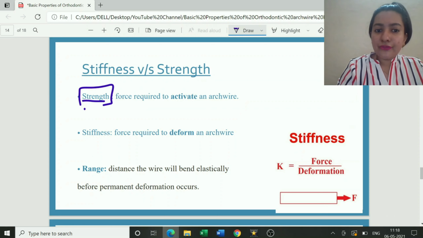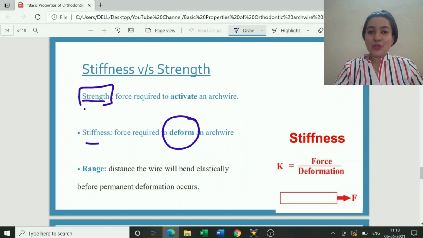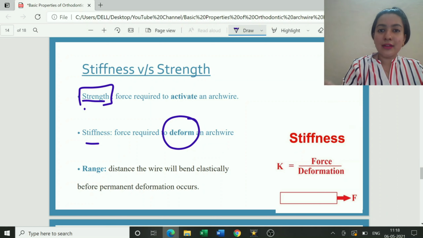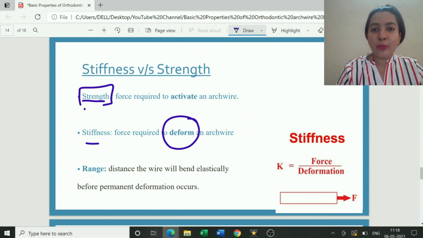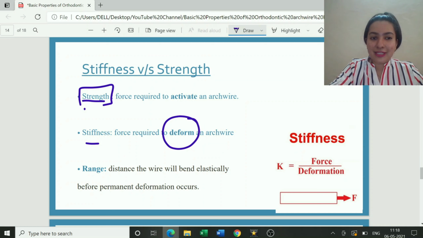Simple. The force which is required to deform an arch wire is your stiffness. So this is the difference. If I require 20 grams of force to activate an arch wire, maybe I require 40 grams of force to deform it. So that is strength and stiffness.